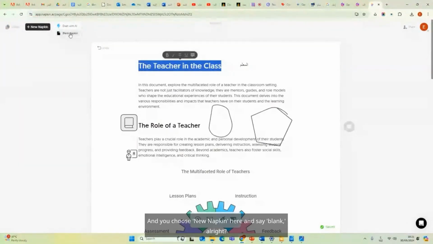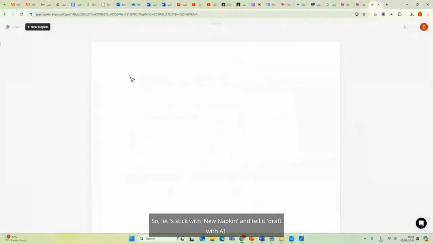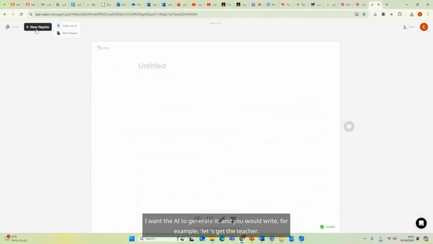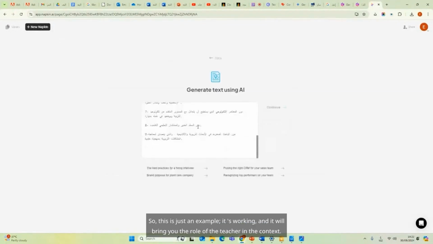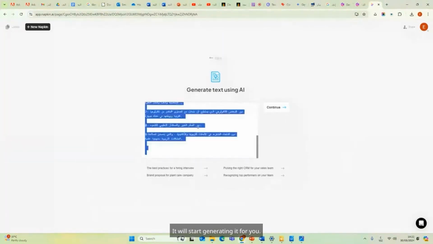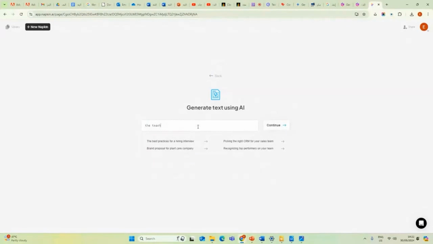You choose New Napkin here and say blank, all right? So let's stick with New Napkin and tell it draft with AI. I want the AI to generate it, and you would write, for example, let's get the teacher. Let's keep that capitalized and say continue. Here, it will start working. It will bring you the role of the teacher in the context. Of course, it's creating it now, and it takes some time. God willing, it will produce the content.